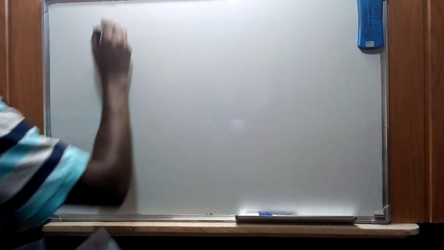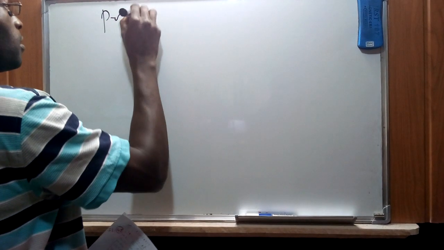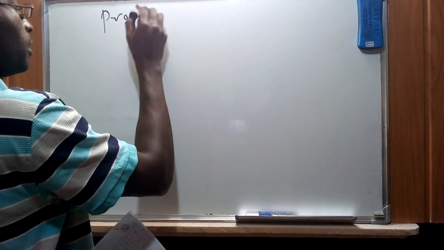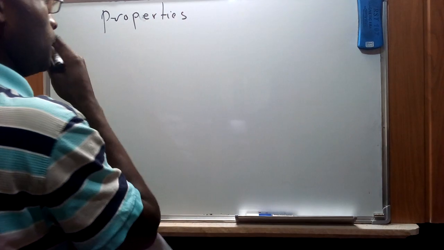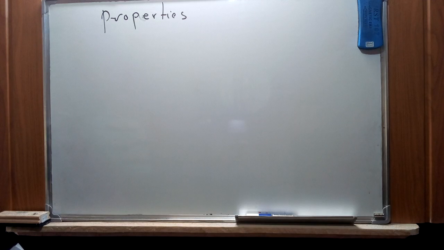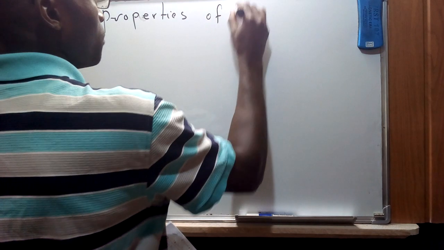So as I've said, we're going to look at the properties of benzene. And these are going to assist us in inferring or trying to determine other properties of similar ring systems, which of course are referred to as aromatic. So these are properties of benzene.